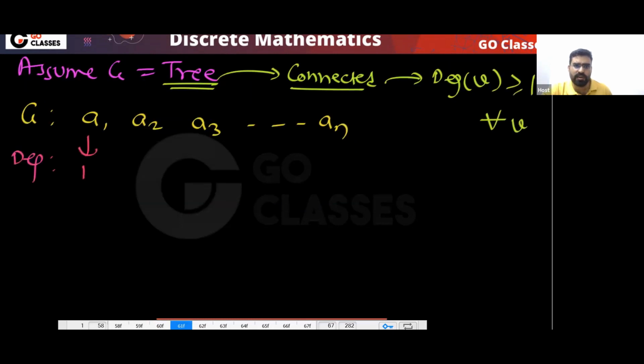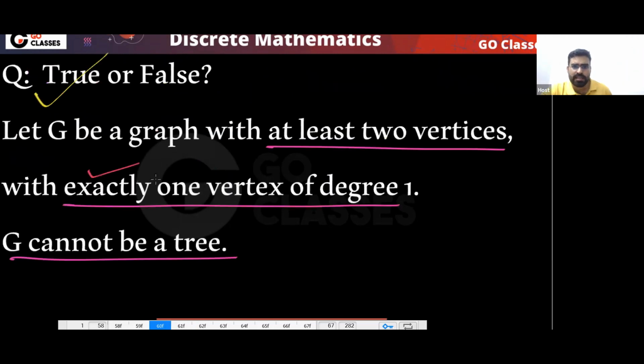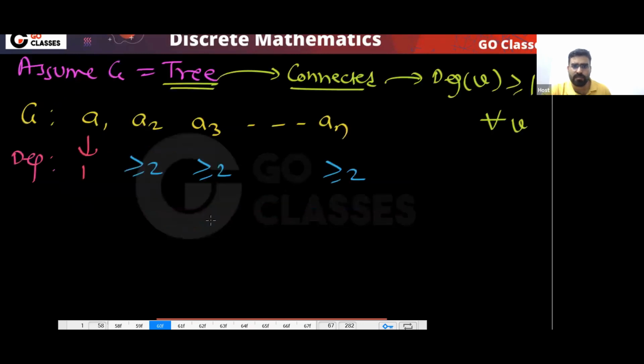Let's assume this has degree 1. Then what is the degree of A2? That is greater than or equal to 2, because exactly 1 vertex has degree 1. All other vertices have degree at least 2. So what is the total degree?